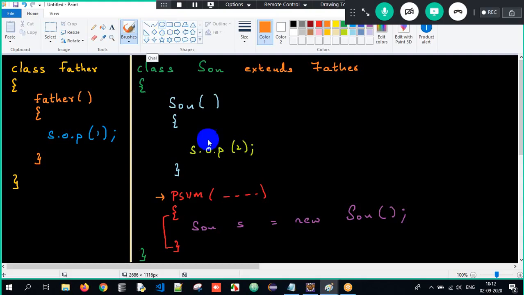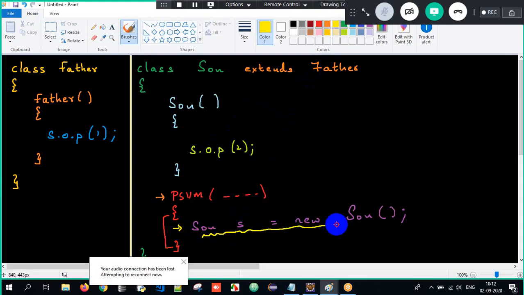Okay, see here guys, concentrate. This point which I'm going to tell now is very important. See here, when we create an object of a class,